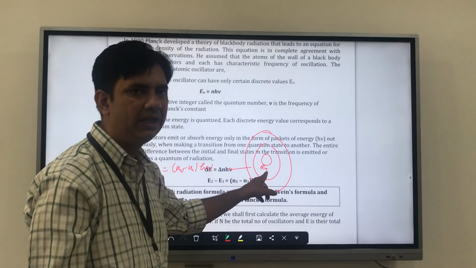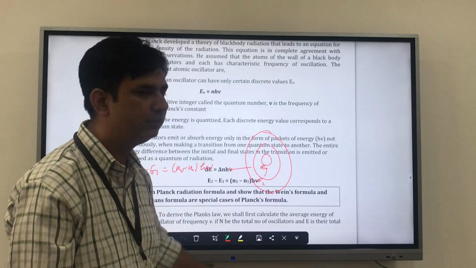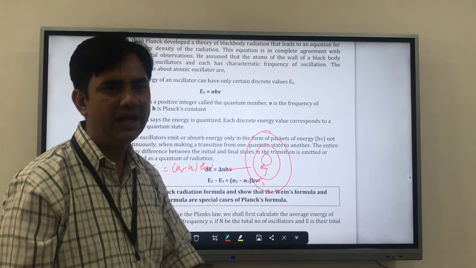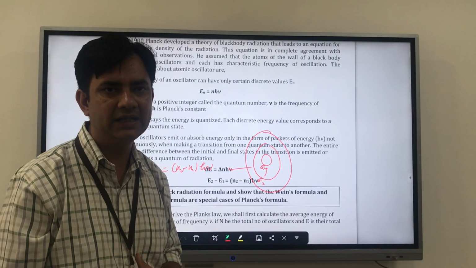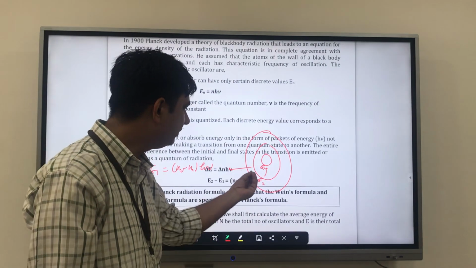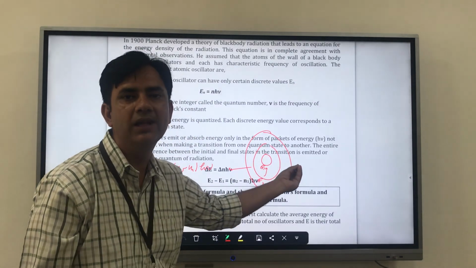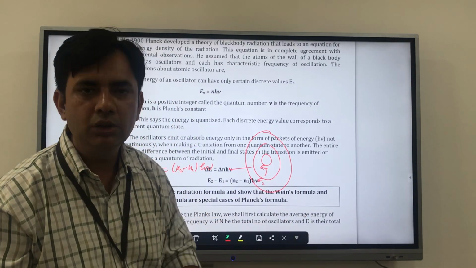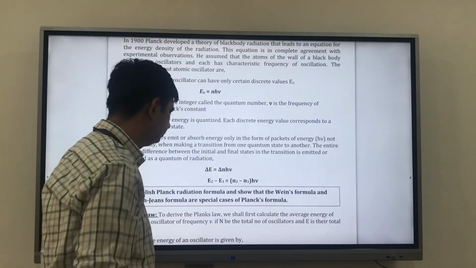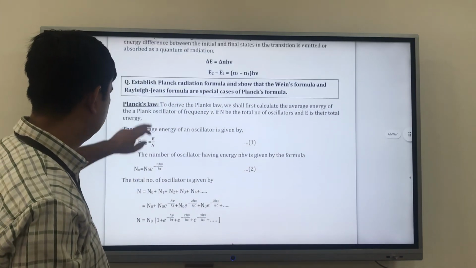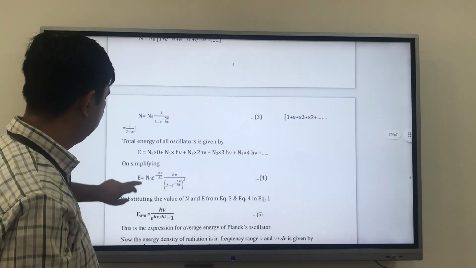It has to be at a lower energy level, and it has to be at a higher energy level. And then if there is a difference, there is a need of getting some energy, then only something can go from E2 to E1, otherwise it will not. So we'll read this.